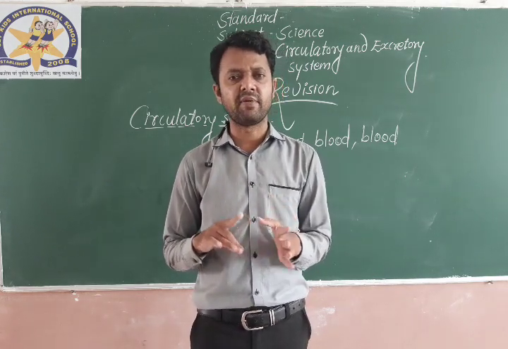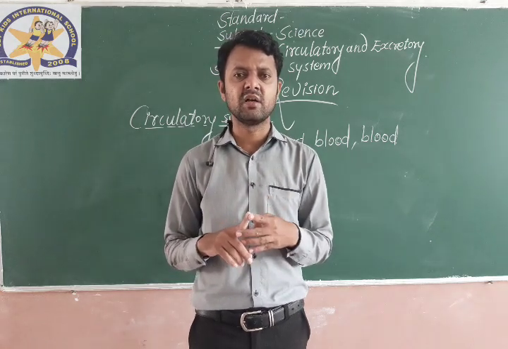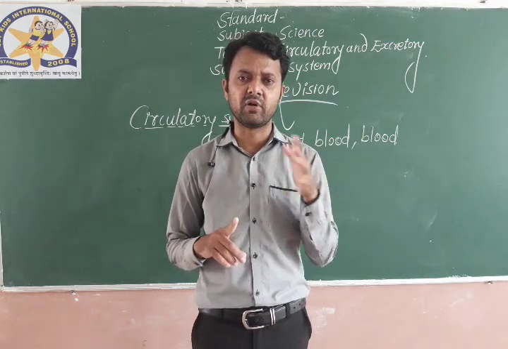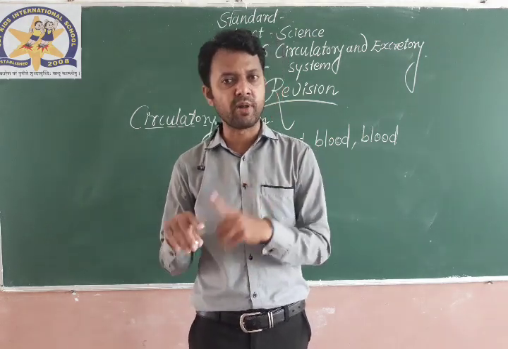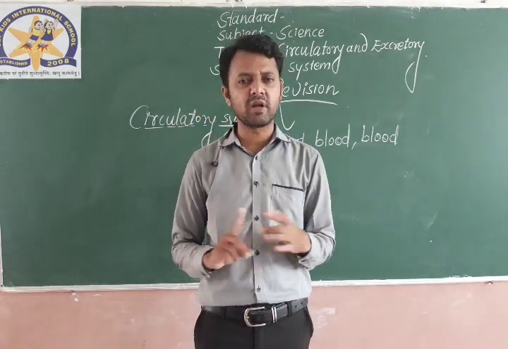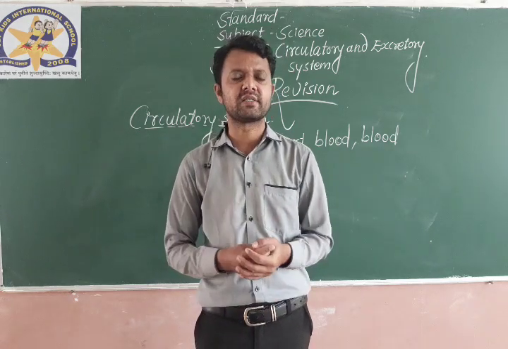Blood vessels have three types: arteries, veins and capillaries. Arteries carry blood from the heart to different parts. Veins carry blood from different parts to the heart. And capillaries are the smallest blood vessels used to exchange the gases and the nutrients.